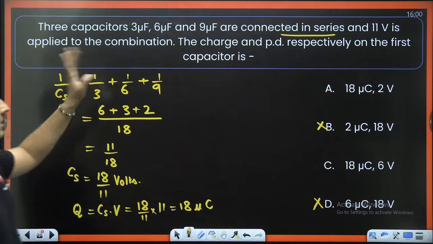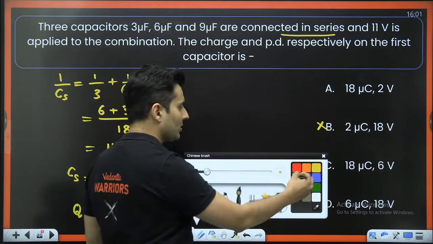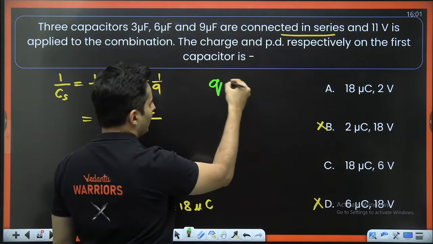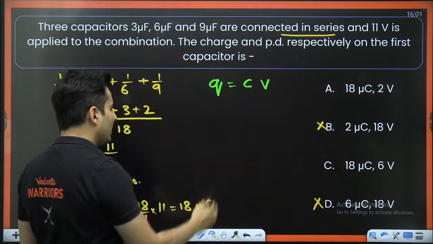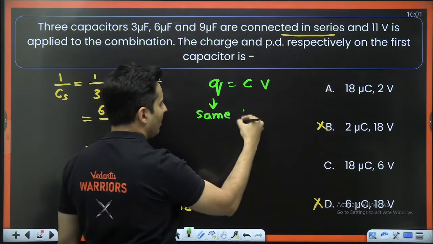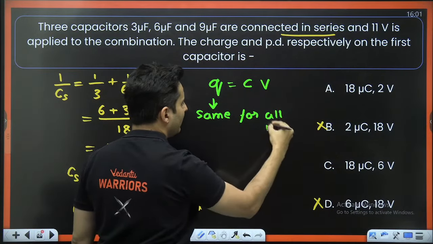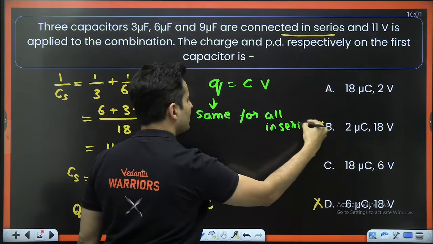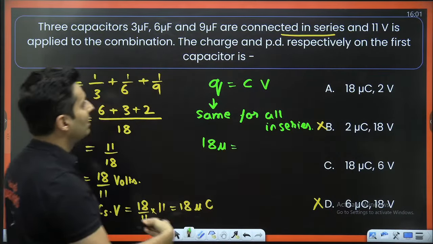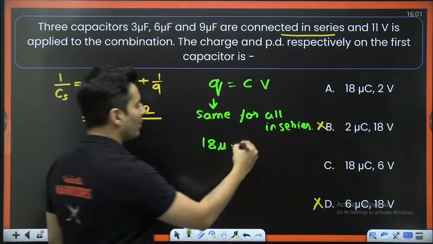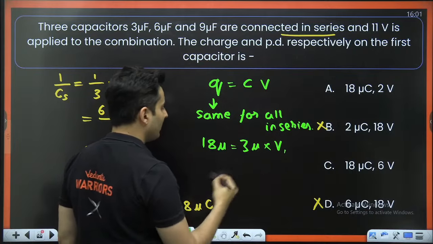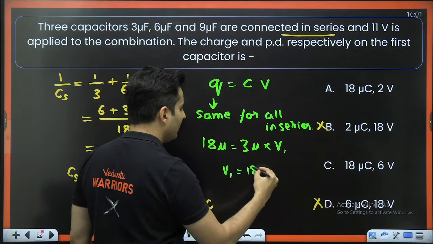So the charge is done. The potential difference is how much? Now we all know Q is equal to C into V. The charge is the same on all of them in series. So the charge, I can still put it as 18 micro. Capacitance is 3 micro. So put 3 micro into the voltage V1. So V1 will be 18 divided by 3.